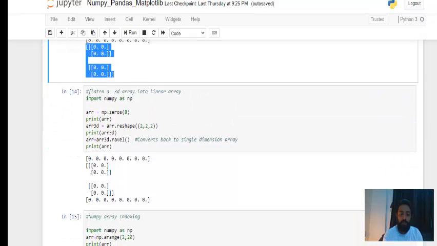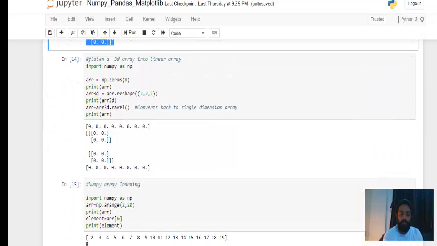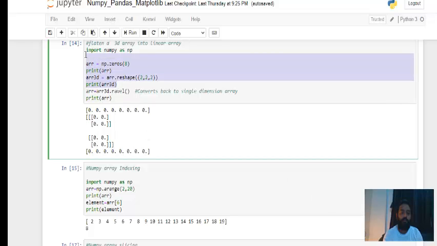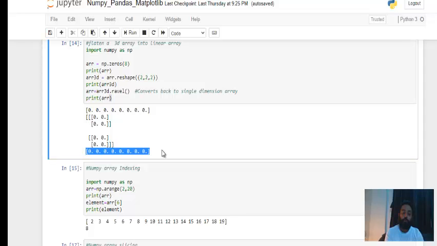Now again we created that array, and I want to convert it back into a single dimensional array. Till this point we already did. Now there is a function called ravel, R-A-V-E-L. If you ravel that array 3D, it will convert it into a single dimensional array, and that is what is happening here. array is equal to array 3D dot ravel, and then I'm printing array. You can see all the 8 values got printed. Okay, let's move on.